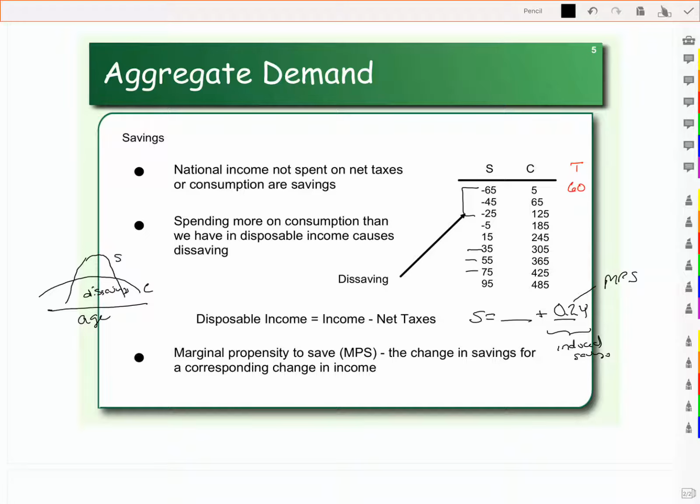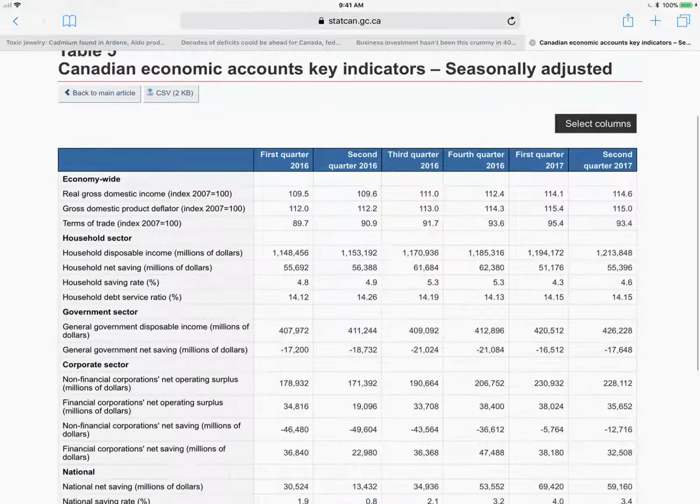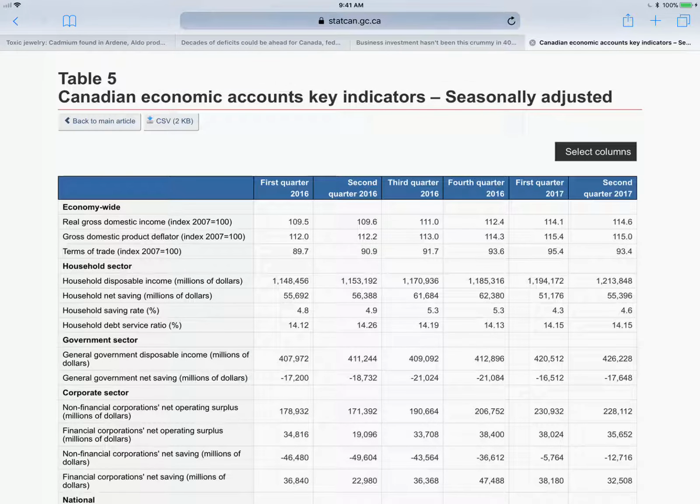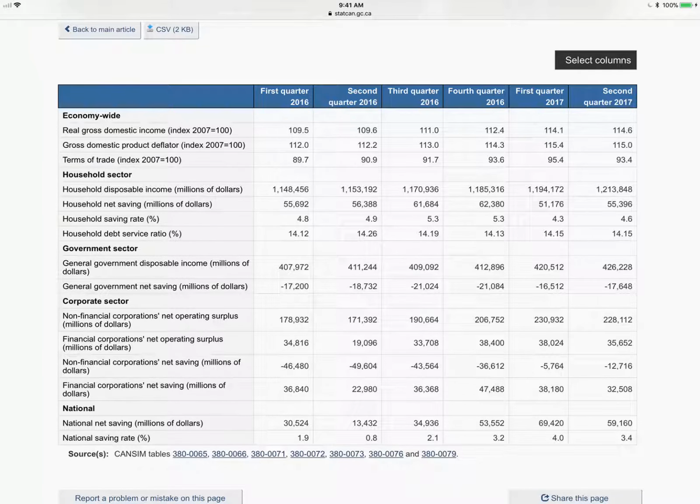Now, what do you think the marginal propensity to save is in reality for Canada? For every dollar of income, how much do you think we actually save? Well, let's take a look. So let's go to the Stats Canada website. And if we go under Canadian Economic Accounts Key Indicators, we can actually see the household savings rate. So you can see for the second quarter of 2017, a savings rate of 4.6%.